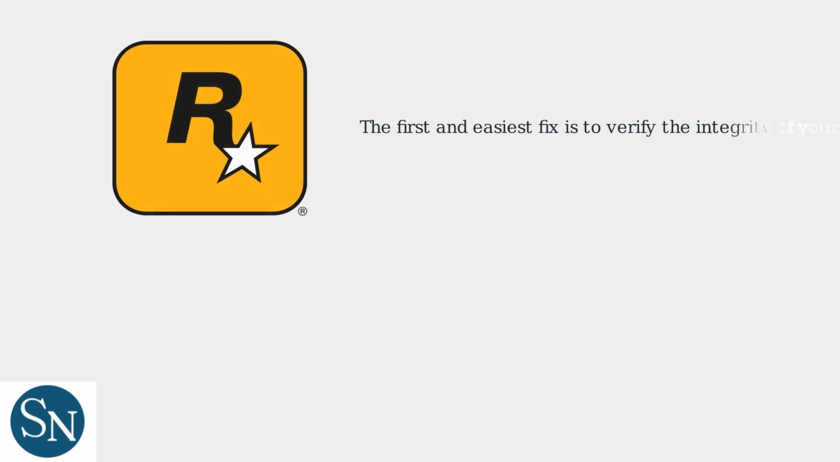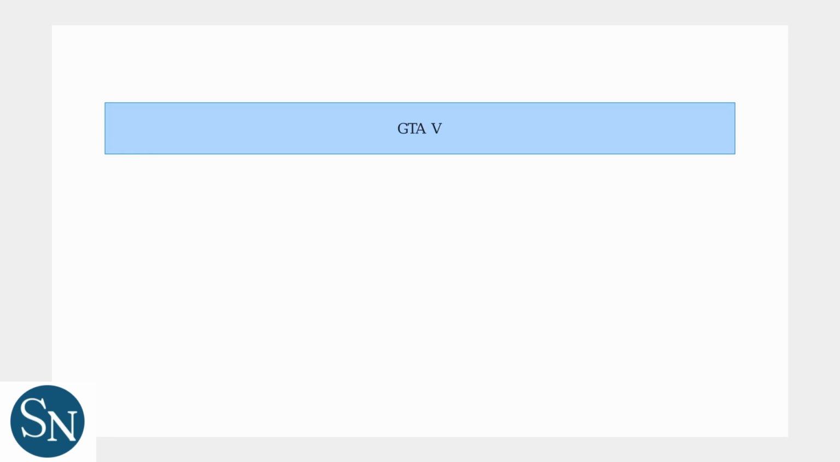The first and easiest fix is to verify the integrity of your game files. In the Rockstar Games launcher, go to GTA 5, click the Settings icon, and select Verify Integrity. This process checks for and replaces any corrupted or missing files. This method has a success rate of around 85%.